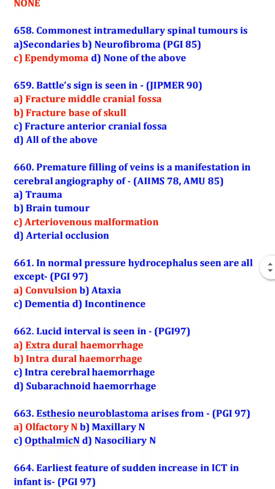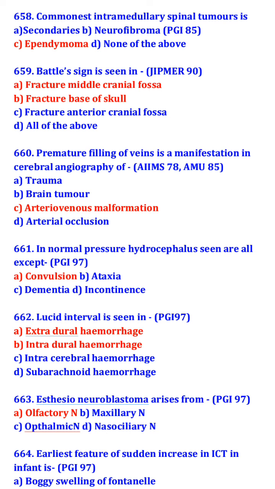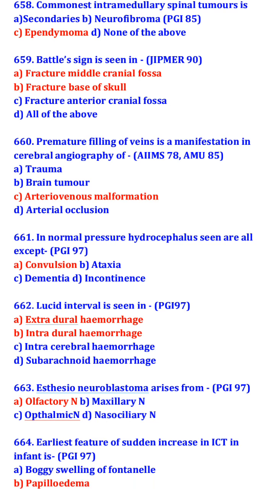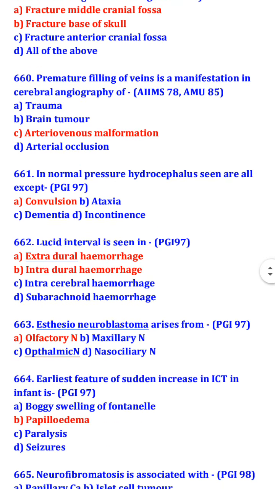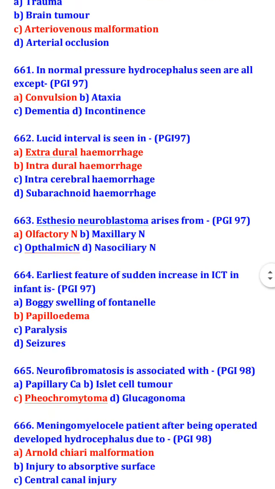In normal pressure hydrocephalus, seen are all except convulsion. So in normal pressure hydrocephalus, ataxia, dementia, and incontinence are seen. Lucid interval is seen in extradural hemorrhage and intradural hemorrhage. Esthesioneuroblastoma arises from olfactory nerve.